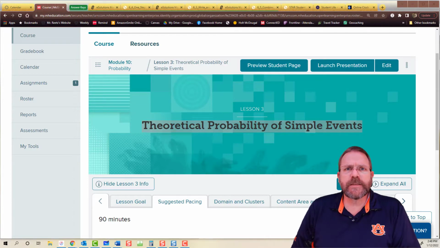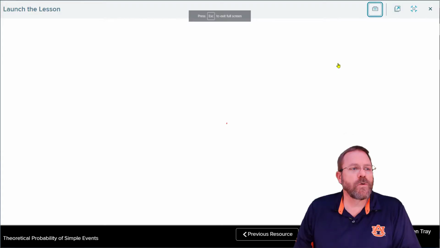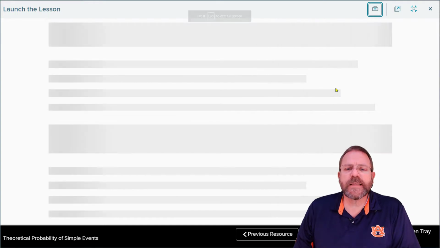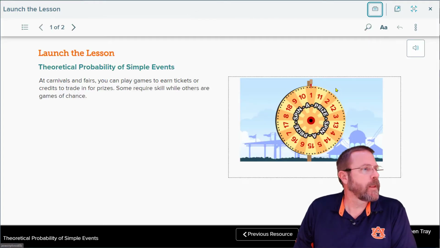Module 10, Lesson 3 covers theoretical probability in simple events. The textbook claims this will be a 2-day lesson with 14 resources. It's possible. Let's see where they take us today.